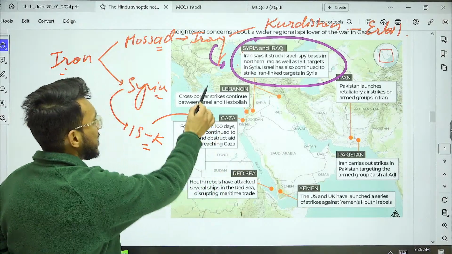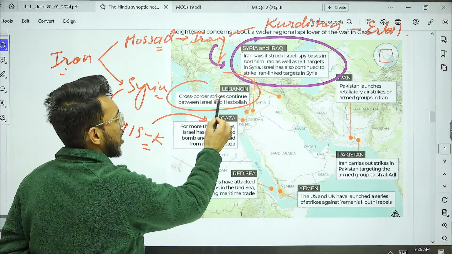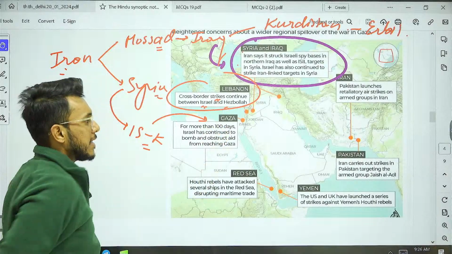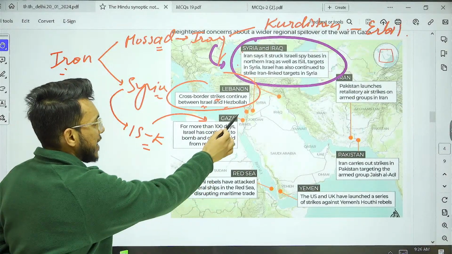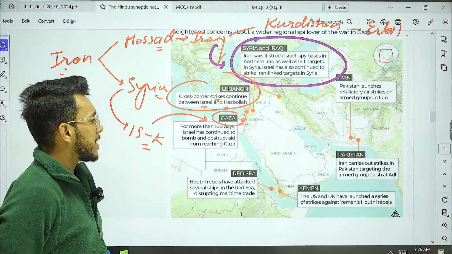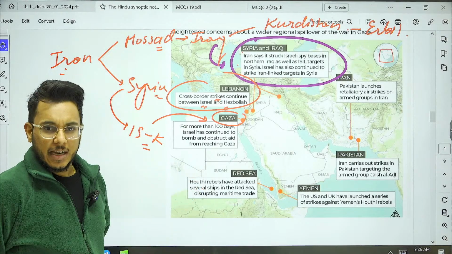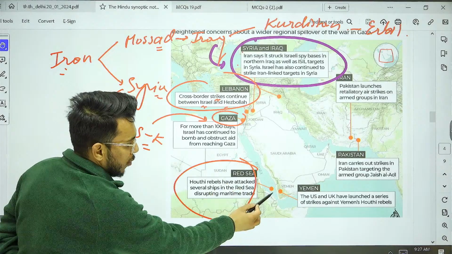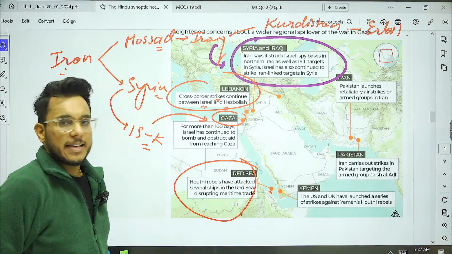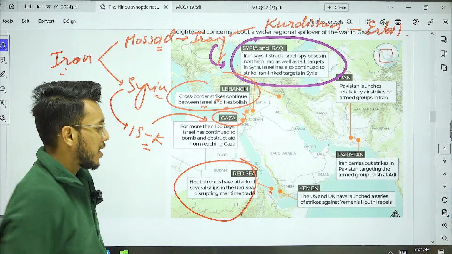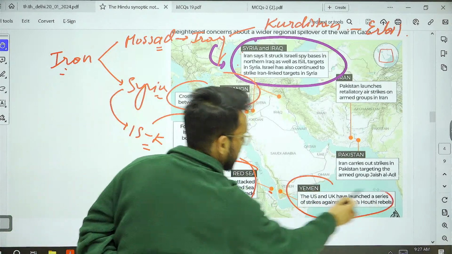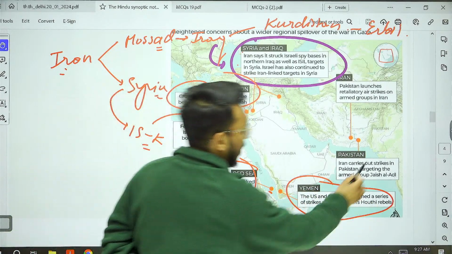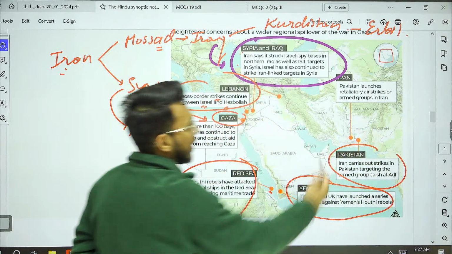Then if we see Lebanon, cross-border strikes continue between Israel and Hezbollah. Then we have Gaza, where Israel and Hamas are fighting. Then we have the Red Sea region, where the Yemen Houthis are attacking ships. The Houthis are stationed in Yemen. Then we have Pakistan and Iran, who are attacking each other.